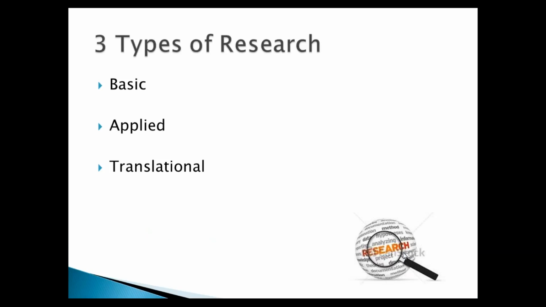There are three types of research: basic, applied, and translational. I think it's first important to define what these three are. Basic research focuses on fundamental principles and testing theories, usually consisting of non-human research in laboratory settings. Applied research draws on basic research, usually conducted in a clinical setting with human participants that study the relationship between problematic behavior and the intervention.